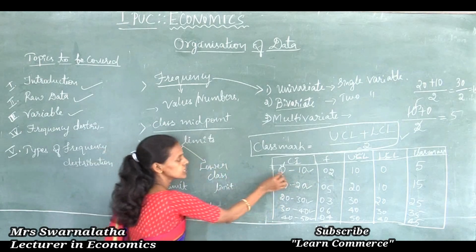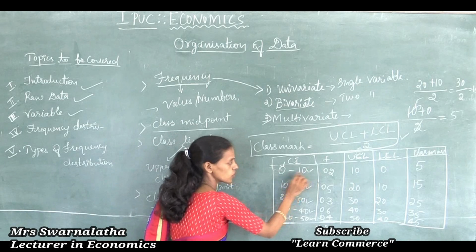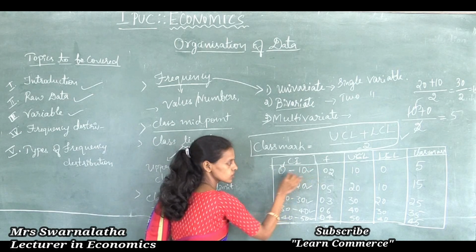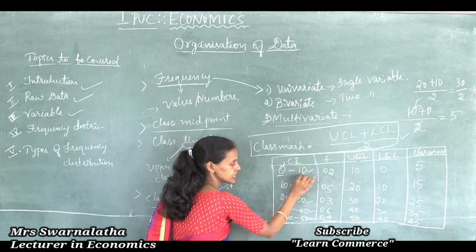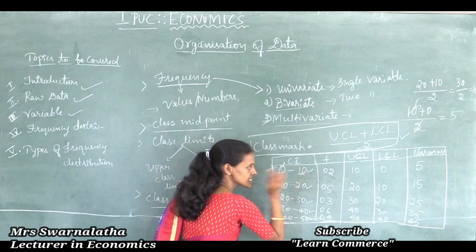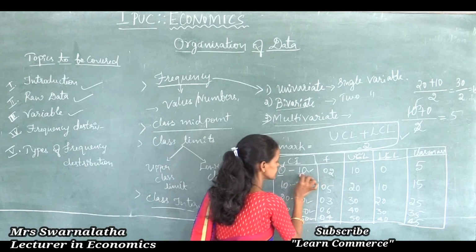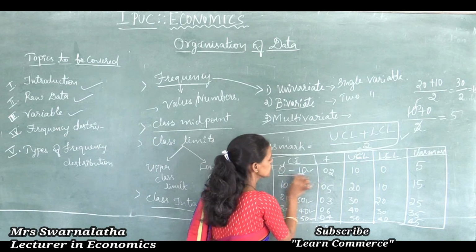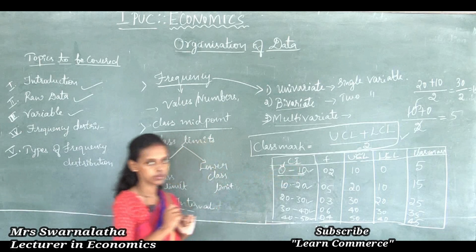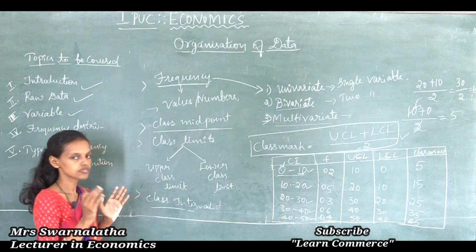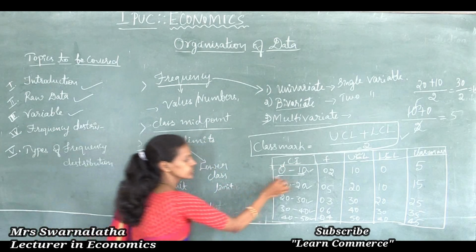For example, 0 is there, 10 is there. What is the lower class limit? 0 is the lower class limit, 10 is the upper class limit. The middle value is 5.